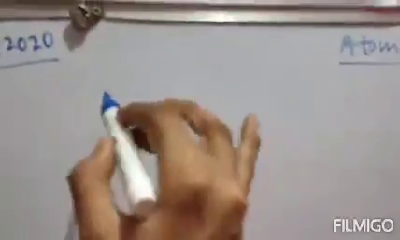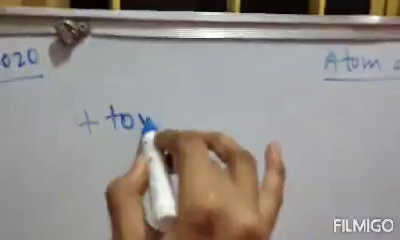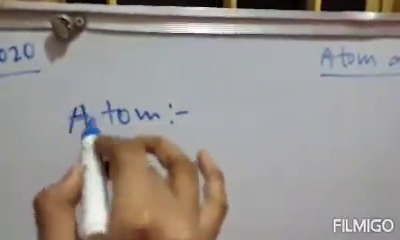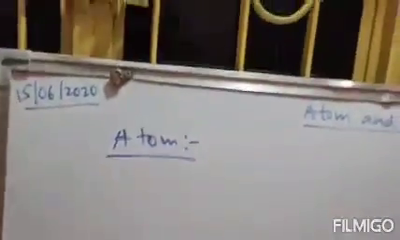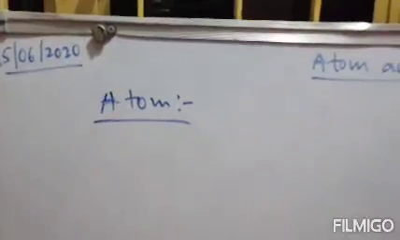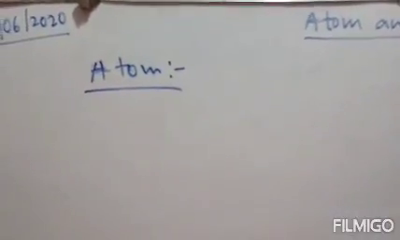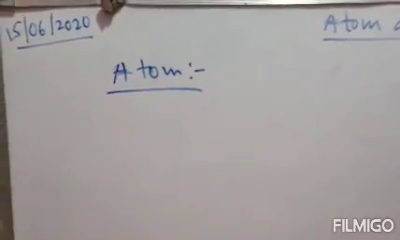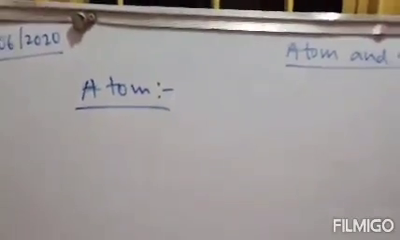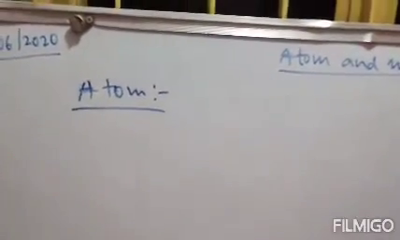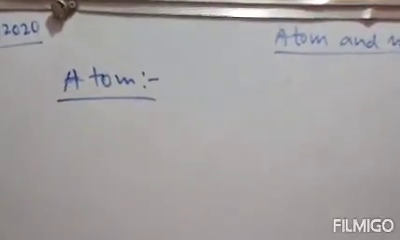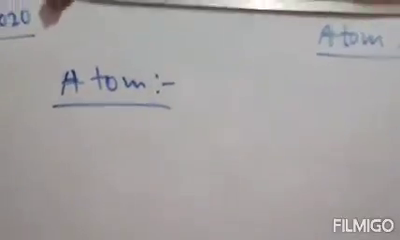Let us first know what is atom and what is molecule. So number one, atom. What is atom? An atom is generally the smallest particle. In an element, atoms are just the smallest particle which can take part in any chemical reaction. So atom is generally a smallest particle.